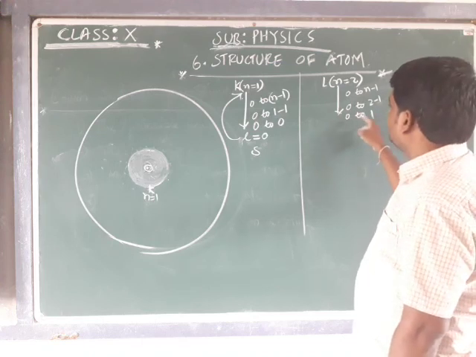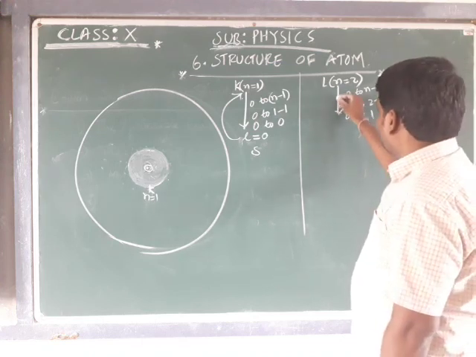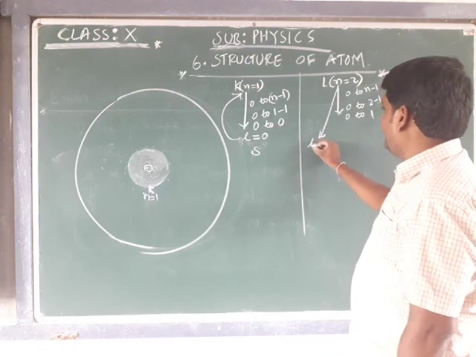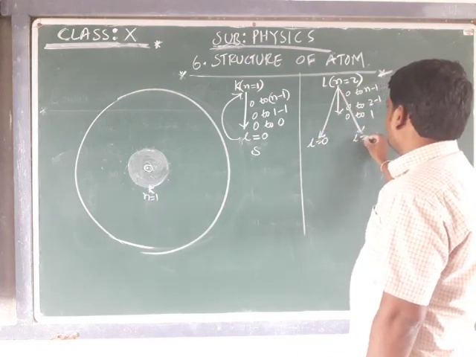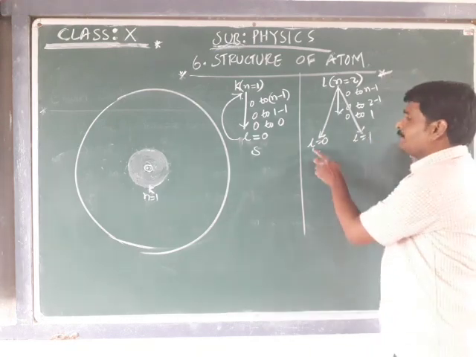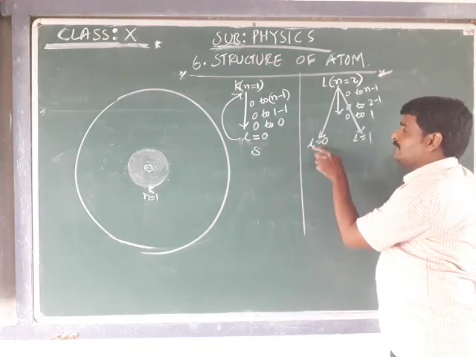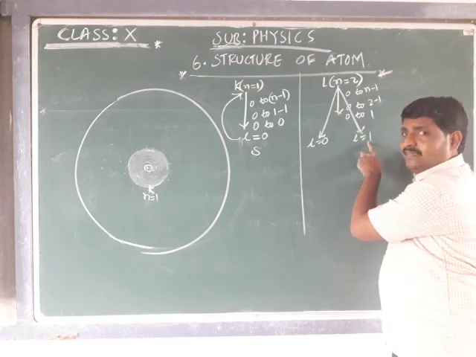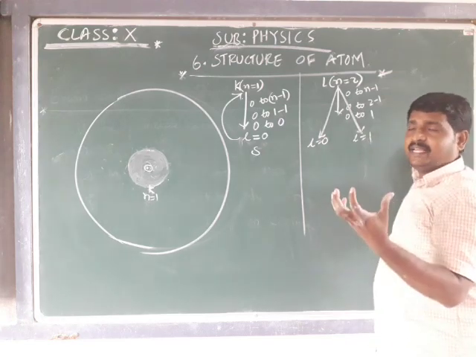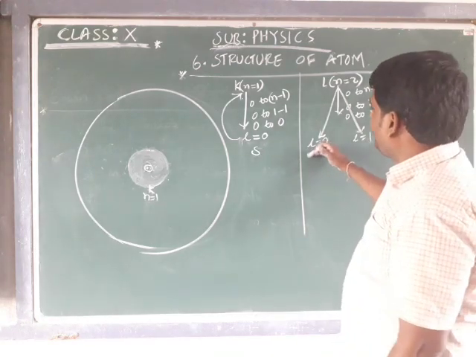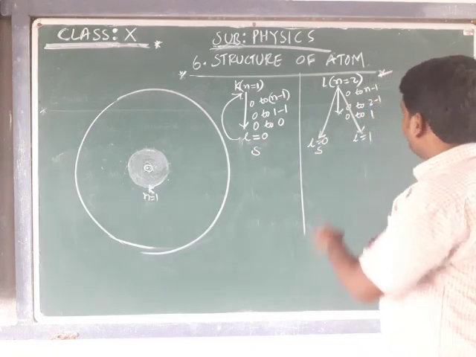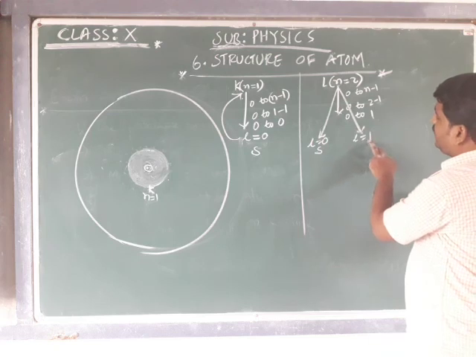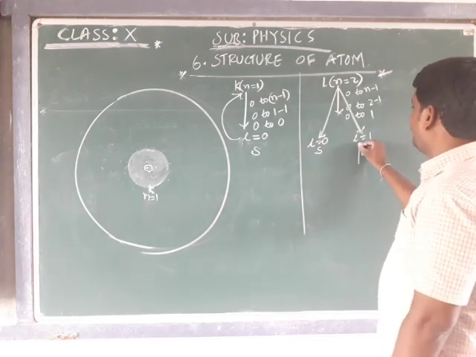There are two values, so there is a chance of getting l is equal to 0 and l is equal to 1. This is the angular momentum quantum number which gives the reference for a subshell, where whenever we have l is equal to 0, it is denoted by small s, and whenever the value of l is 1, it is denoted by p.